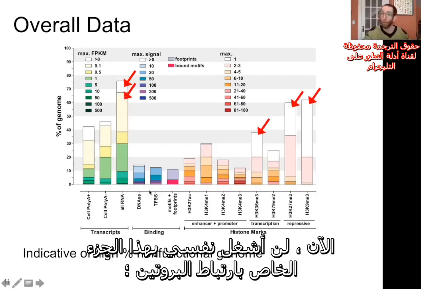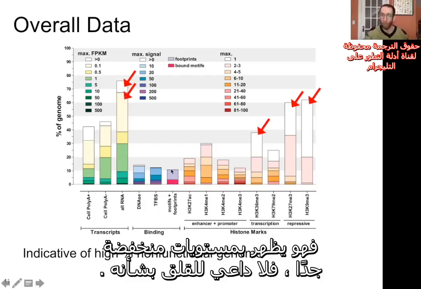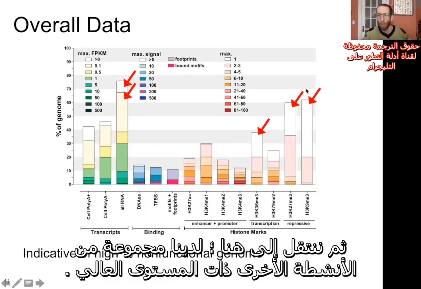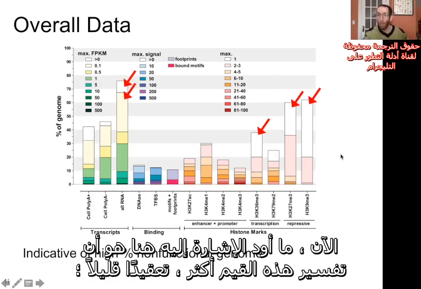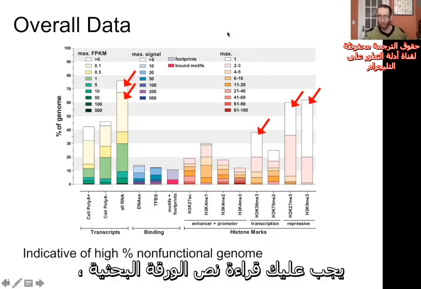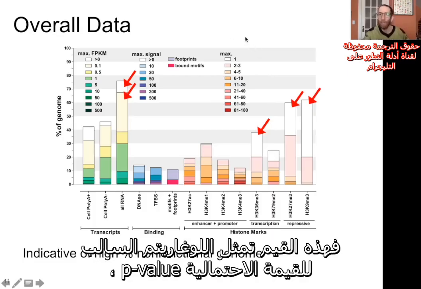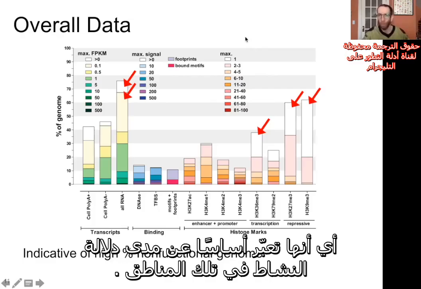Now, I'm not going to worry about this protein binding part because that's all at fairly low levels, so don't worry about it. But we come over here, we have a bunch of other high-level activities. This is looking at modification associated with transcription and repression. Now, the thing I want to point out here is that these values are a little trickier to parse. You got to read the text of the paper, and these values are the negative log of the p-value for those regions. Basically, how significant is the activity in those regions.